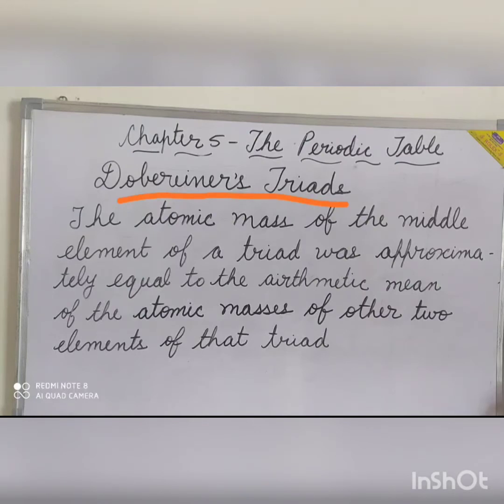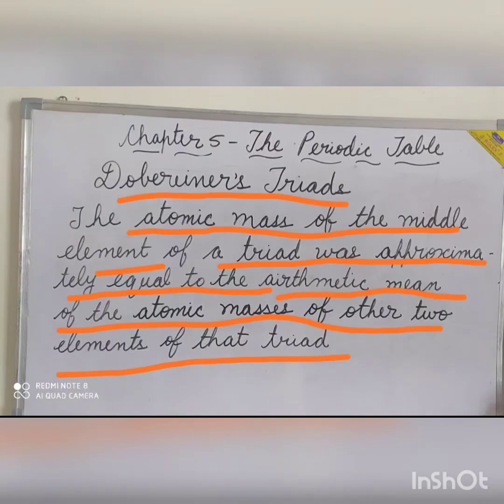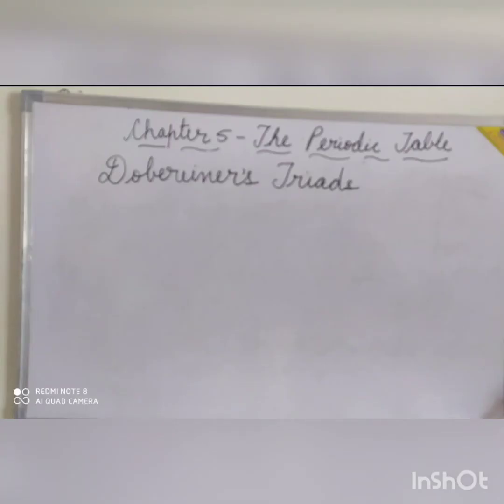So the Dobereiner triad can be defined as: the atomic mass of the middle element of a triad was approximately equal to the arithmetic mean, that is, the average, of the atomic masses of the other 2 elements of that triad. We will take a few examples to make the point clear.